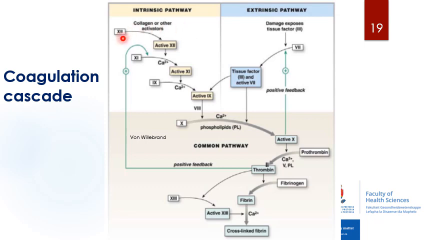So this is a diagram of your coagulation cascade, and it consists of the intrinsic pathway and the extrinsic pathway, which will both come together to activate your common pathway. Your common pathway will lead to the activation of fibrin, which will form your stable fibrin clot. The intrinsic pathway is known as the intrinsic pathway because it's activated by factors that can be found in your circulation, whereas your extrinsic pathway is activated by factors that are found outside of your circulation. That's why it's known as the extrinsic pathway. So we're going to take a closer look at each of these pathways.